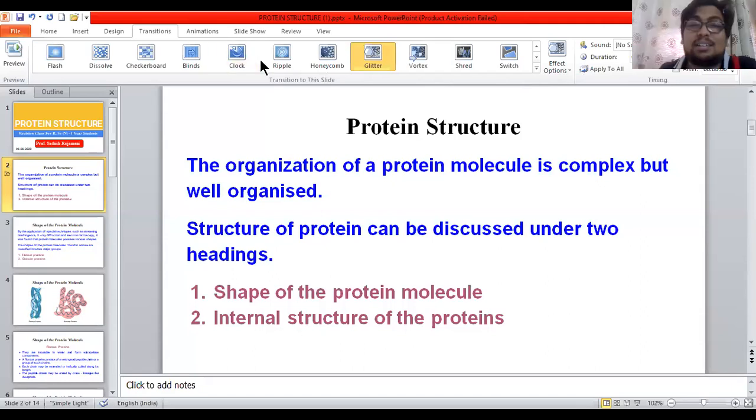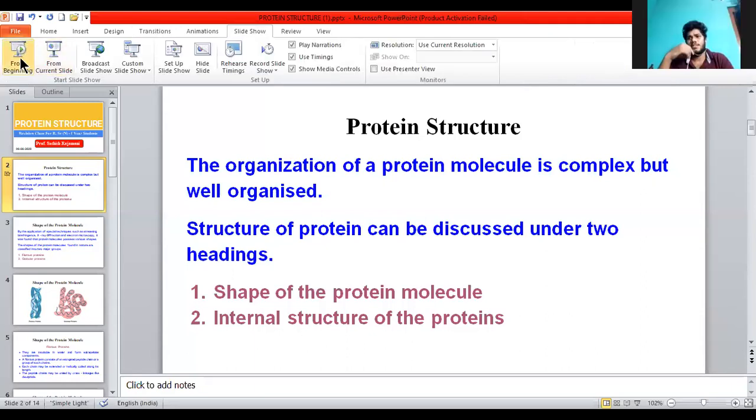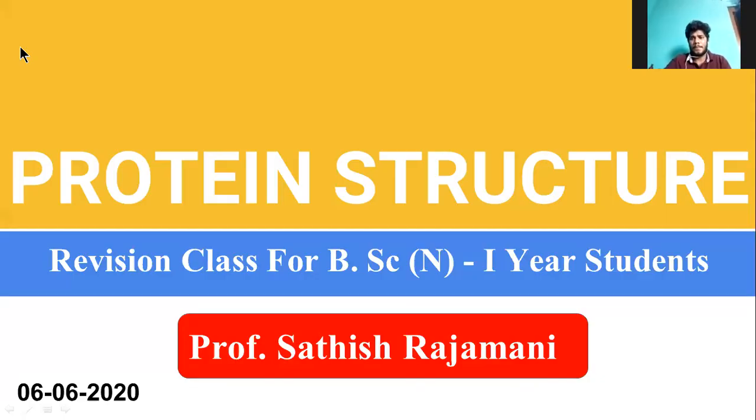Because we have very short time only, today we need to complete this topic at least. What we are going to see today is the structure of protein. You know that carbohydrate and lipid do not have structural importance, but for protein, the structure is very important.